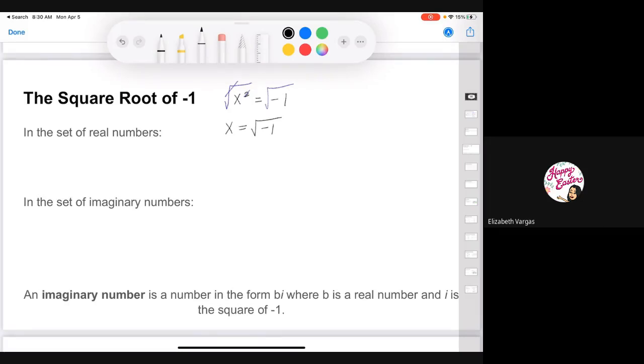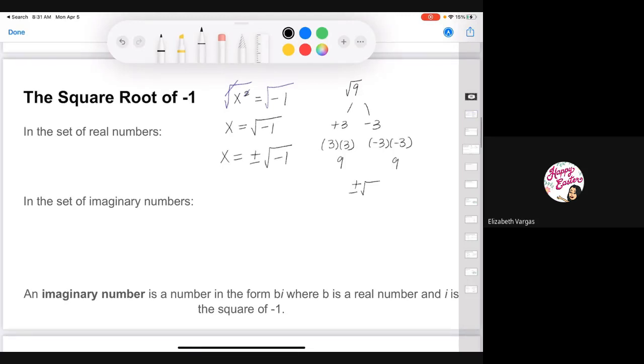This can also be written as x is equal to plus or minus the square root of -1, because whenever we think of square roots, we can have positive values that give us square roots or negative values that give us a square root. For example, say I was looking for the square root of 9. The answer could actually be +3 or -3. The reason is you can multiply +3 times +3 and get 9, or you can multiply -3 and -3 and also get 9. So we often represent square roots as positive or negative square root of 9.